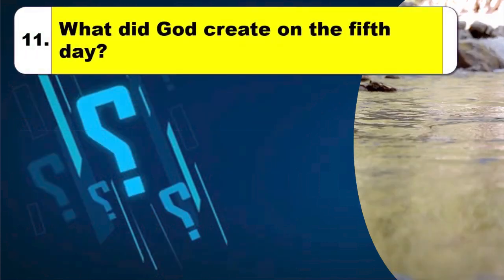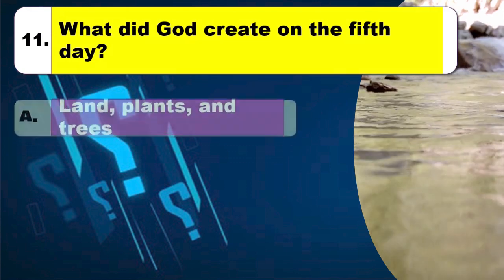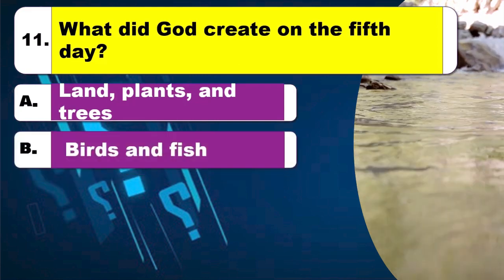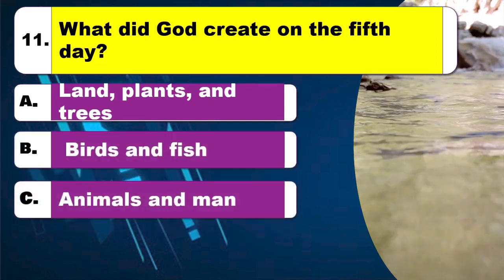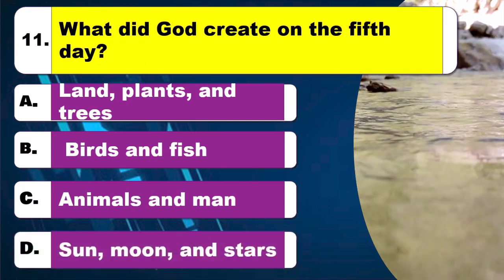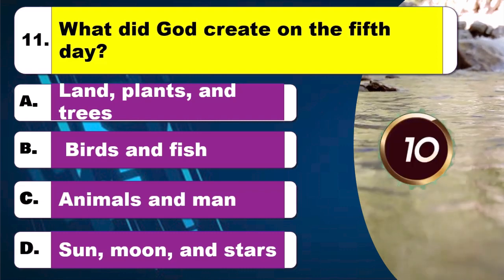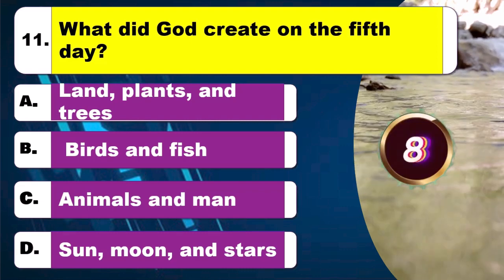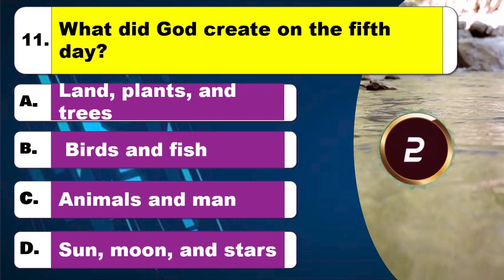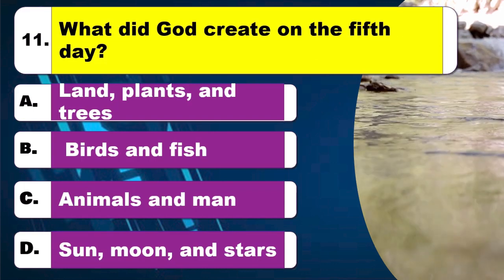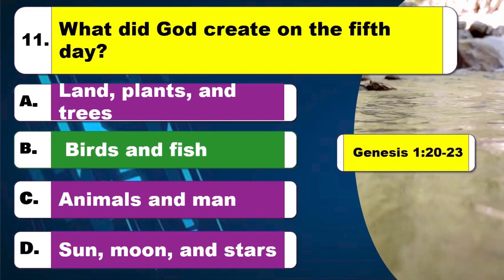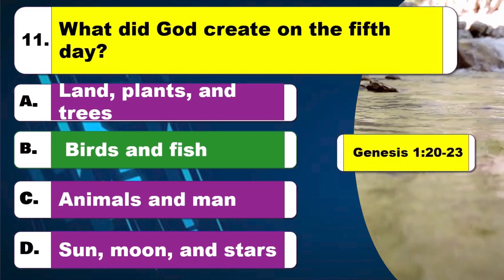Question 11. What did God create on the fifth day? Option A, land, plants, and trees. Option B, birds and fish. Option C, animals and man. Option D, sun, moon, and stars. Time to think. The right answer is option B, birds and fish. The Bible reference is Genesis, chapter 1 verses 20 to 23.